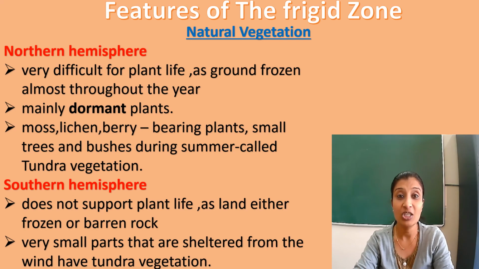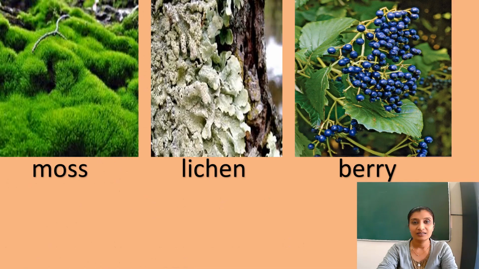We will see the pictures of tundra vegetation. Look here children, this is called moss, this is lichen, and these are berries.